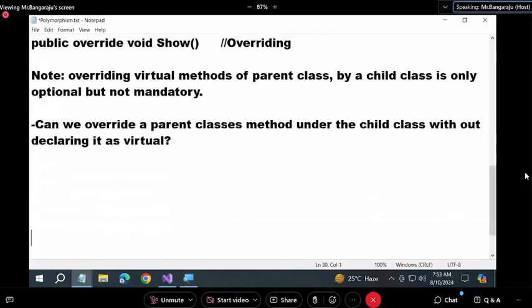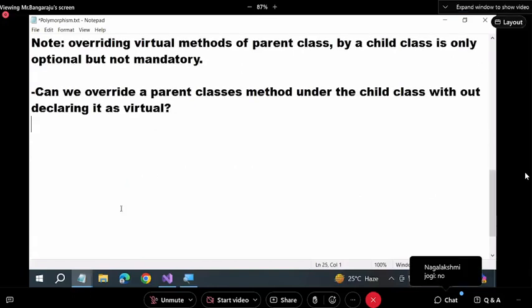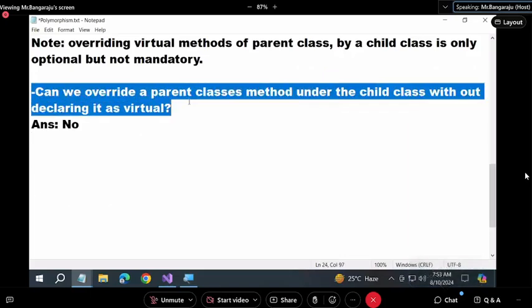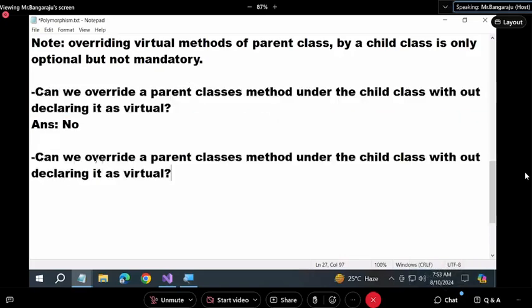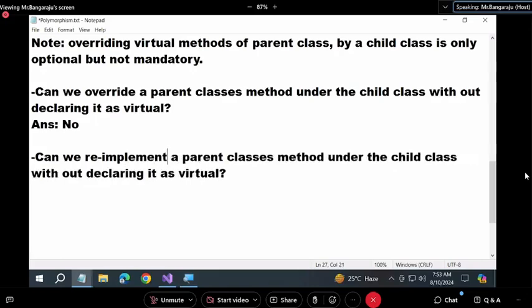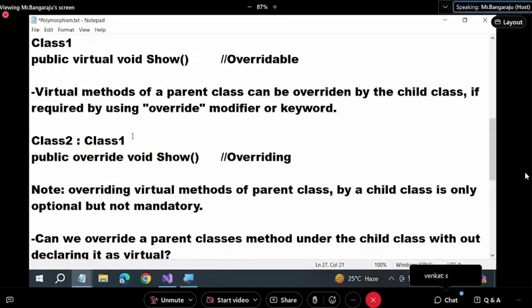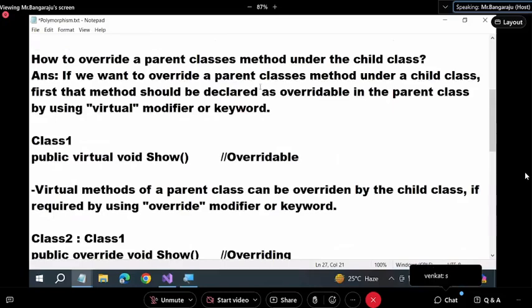Come on, there's a question, answer. Yes or no? No, you cannot do this. And see, guys, to confuse us, the question can be asked like this also. Can we re-implement a parent class's method under the child class without declaring it as virtual? Yesterday, what did we talk about? Overriding means?